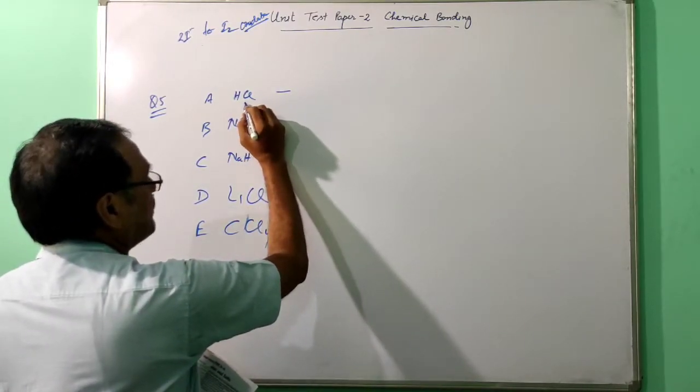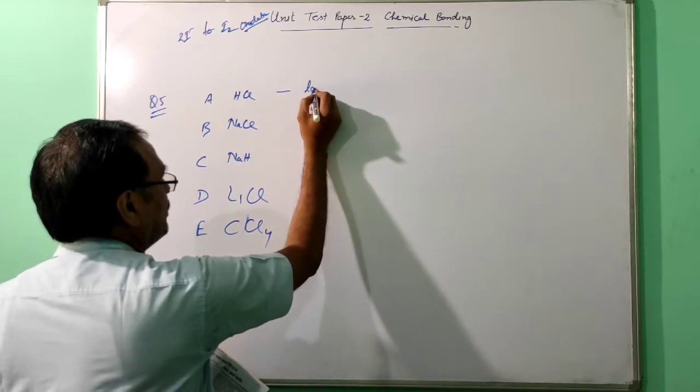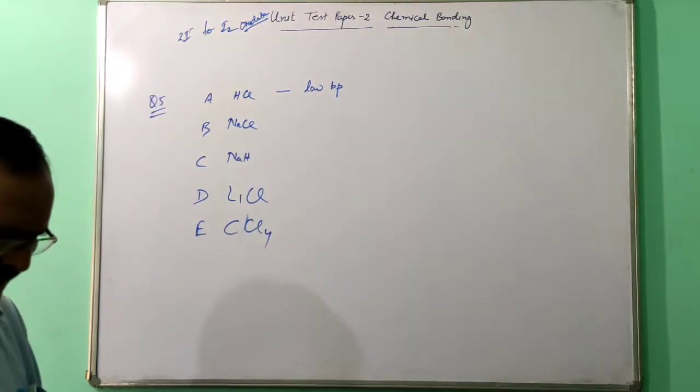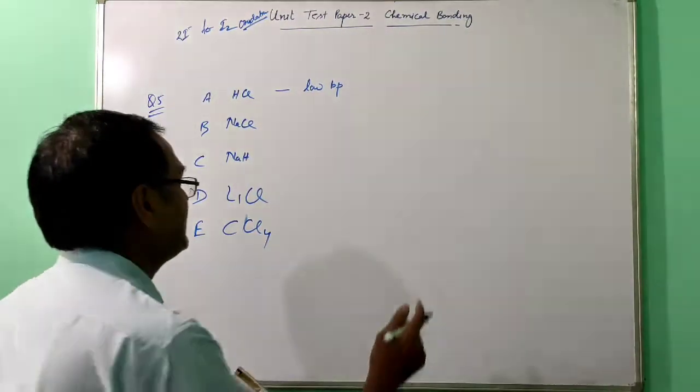So this is a polar covalent compound, low boiling point, and then insoluble in organic solvent.